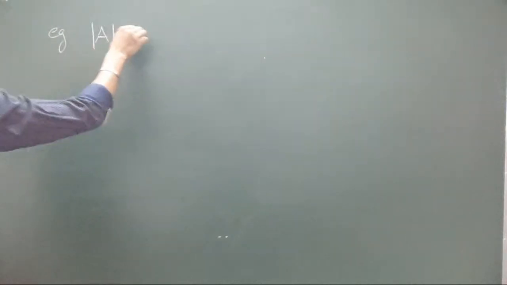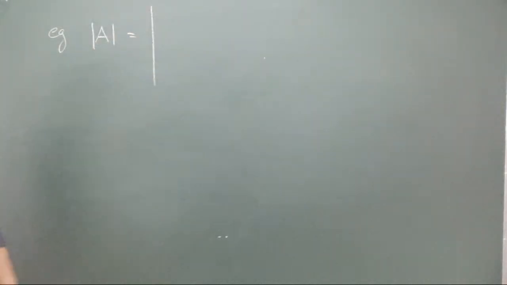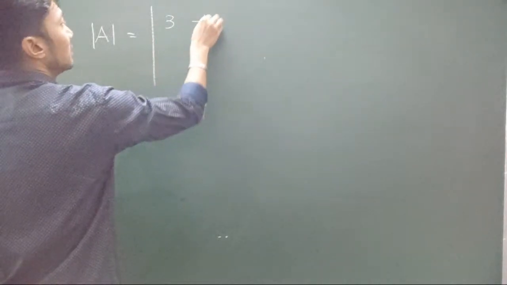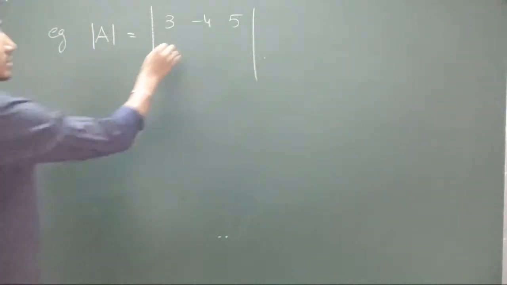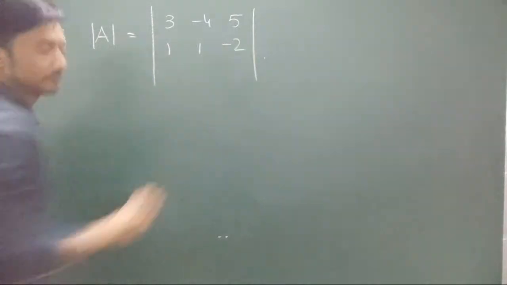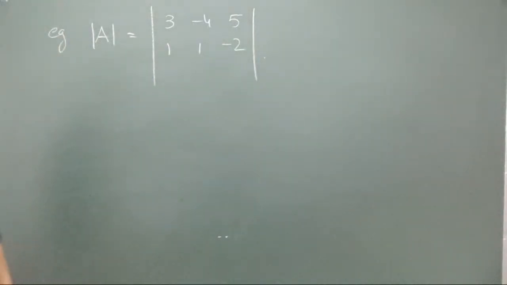Let's calculate one example. I'll not write the matrix determinant directly for you. A 3 by 3 matrix: 3, minus 4, 5; 1, 1, minus 2; 2, 3, 1. Calculate its determinant.